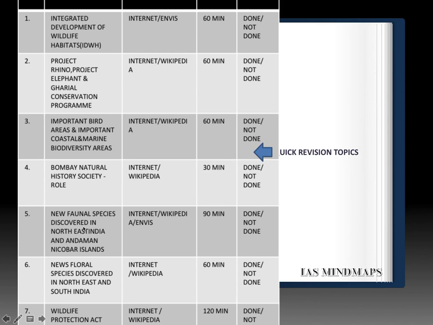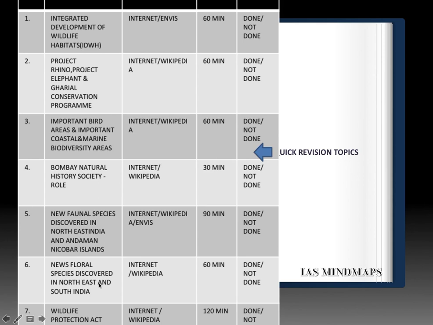Next, new faunal and floral species discovered in Northeast India. And faunal species discovered in Andaman and Nicobar Islands and floral species discovered in South India. And you have to refer all those species which have been discovered in the last couple of years.